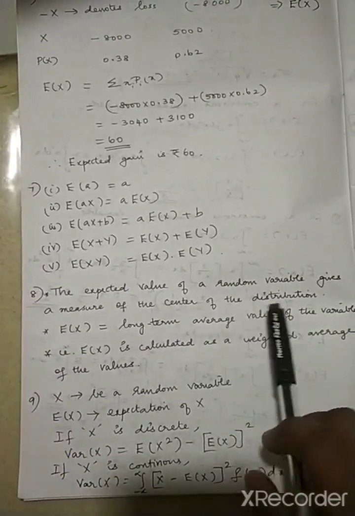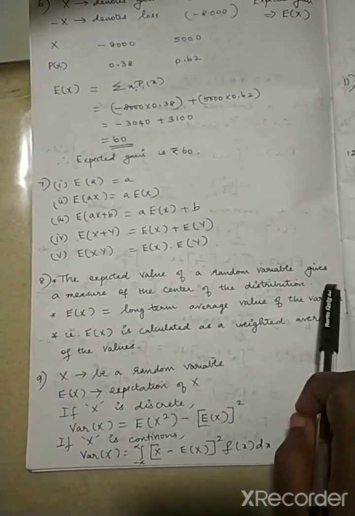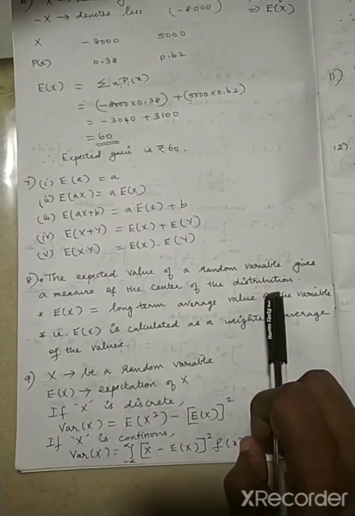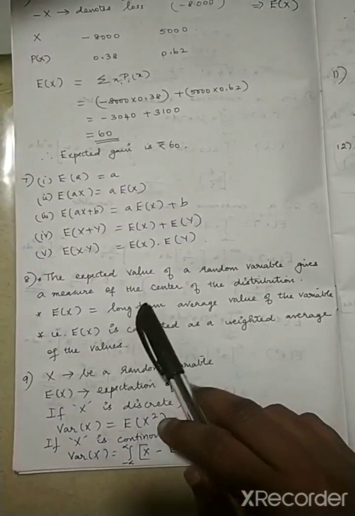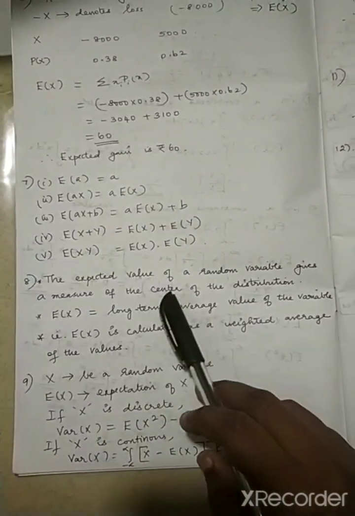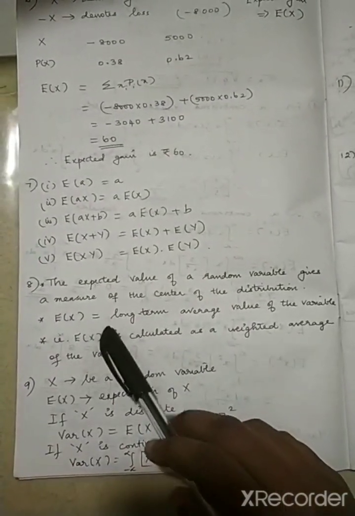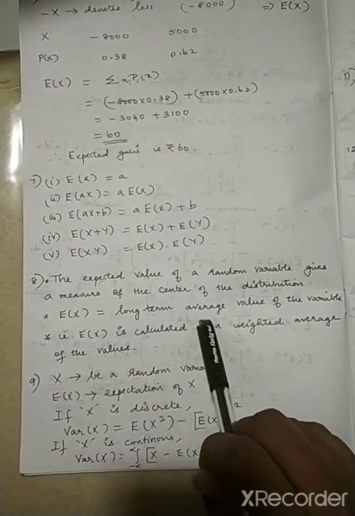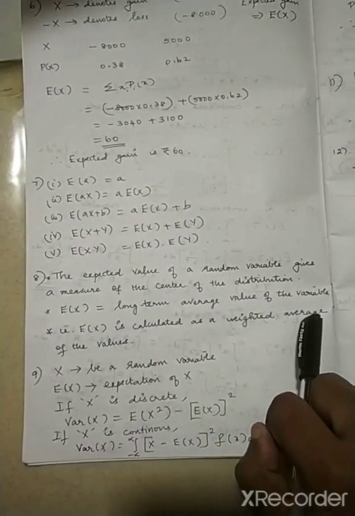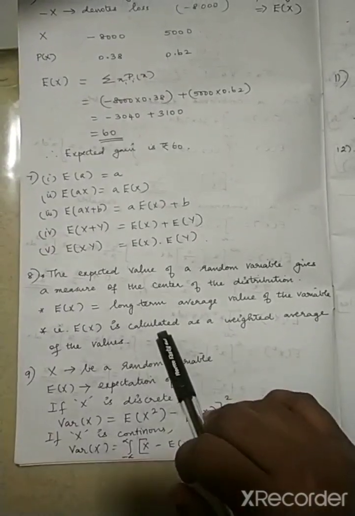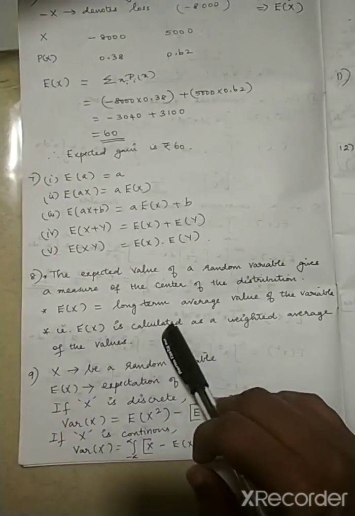So the expected value of the random variable gives the measure of the center of the distribution. Along with this, write which I marked in the first page: expected value, mathematical expectation. Okay, then E of x is equal to the long term average value of the variable, that is, it is calculated as the weighted average. Okay, these 3 points you should write.